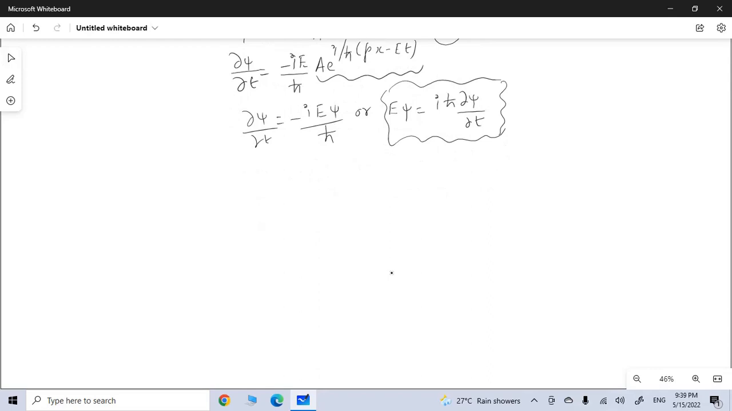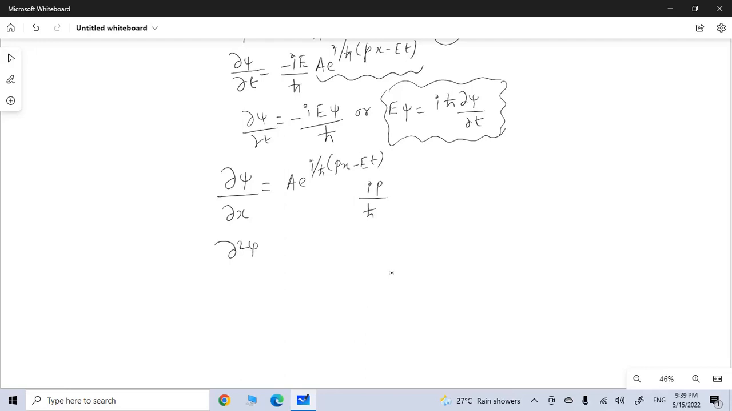Now what we are going to do is differentiate this equation with respect to position, that is ∂ψ/∂x. And ∂ψ/∂x is going to be A e^(i/ħ (px − Et)) multiplied by ip/ħ. So we are only differentiating the term that is associated with x. The term which is associated with time is kept as constant, because this is a partial differential equation.